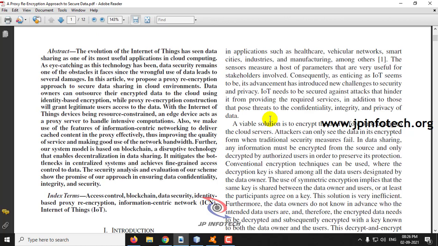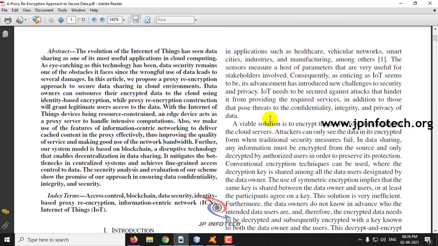It verifies whether the data user who is going to access the data owner's content is a legitimate user or a malicious user. So it is going to prevent the hackers and prevent data theft. For that purpose, this proxy re-encryption scheme is constructed here to secure the data in the cloud.